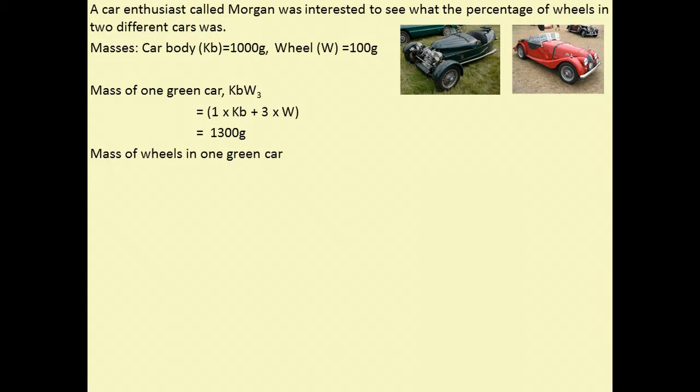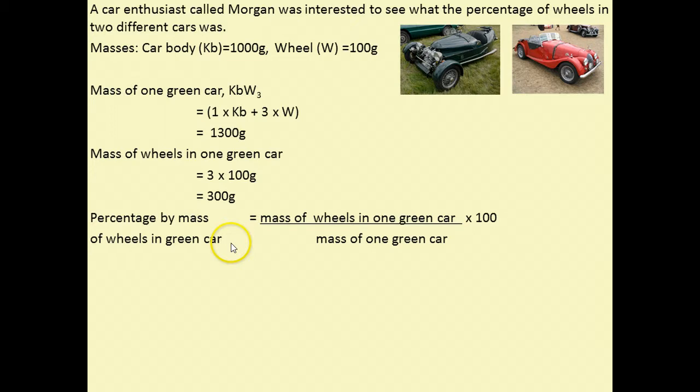The mass of wheels in a green car: 1, 2 and a little third wheel at the back, three wheels, each with a mass of 100 grams, giving us a total mass of 300 grams. So the percentage by mass of wheels in a green car is the mass of the wheels divided by the mass of the car including the wheels, times by 100, gives us a percentage of 23.1%.